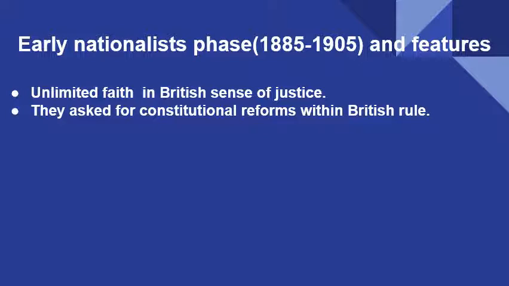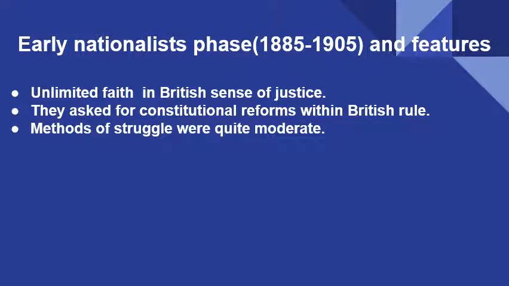Third, their methods of struggle are very moderate, like paperwork and petitions, not boycotting or doing a dharna and demanding that you have to provide us this. This was not their approach. Their approach was very moderate: okay, if you're providing, it's good; if not, then also it will be good for us. So these are the features on which the early nationalists were basically working, and the extremists are very different. That's why they are divided into different phases.